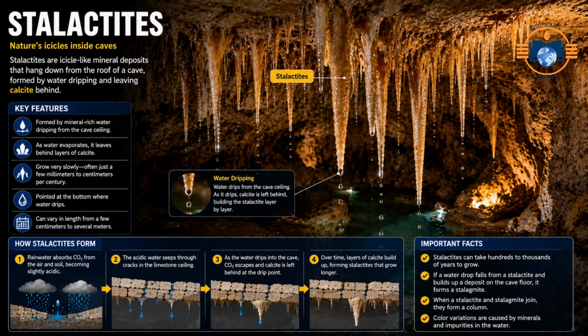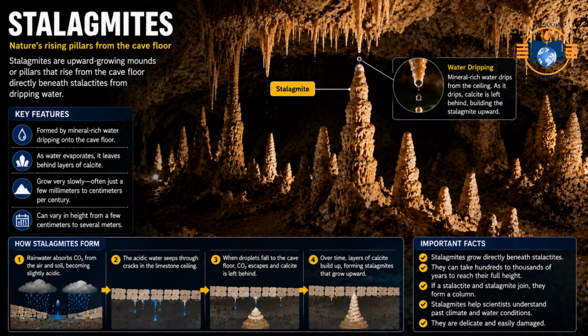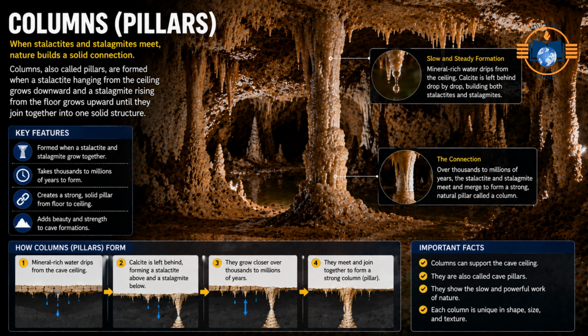Major karst depositional features. Stalactites. Icicle-like mineral deposits that hang down from the roof of a cave, formed by water dripping and leaving calcite behind. Stalagmites. Upward-growing mounds or pillars that rise from the cave floor directly beneath stalactites from dripping water. Columns, pillars. Solid vertical structures created when a growing stalactite and a matching stalagmite meet and join together.